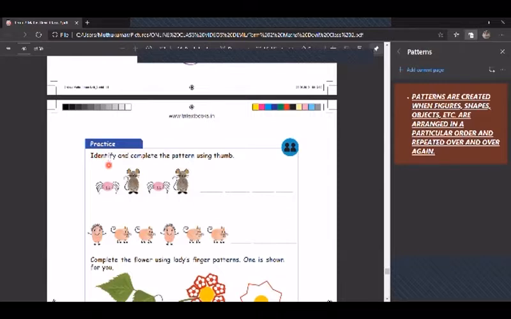Next page. Identify and complete the pattern using thumb. Here, using thumb impression, they have created a pattern. Spider, mouse. Spider, mouse. So the pattern continues.